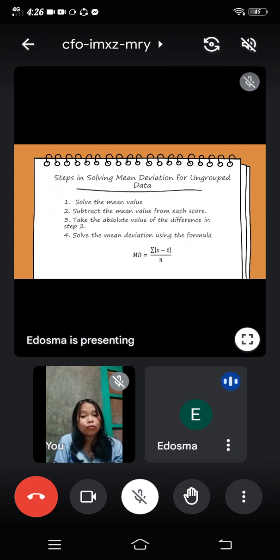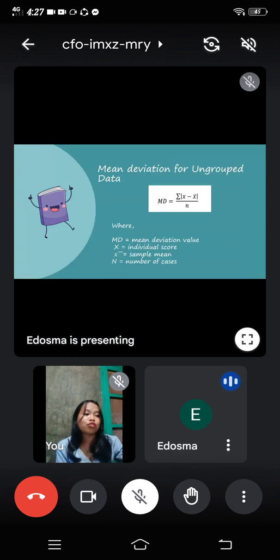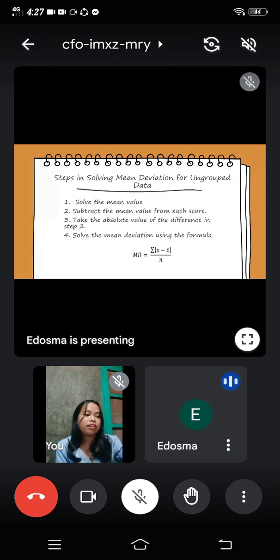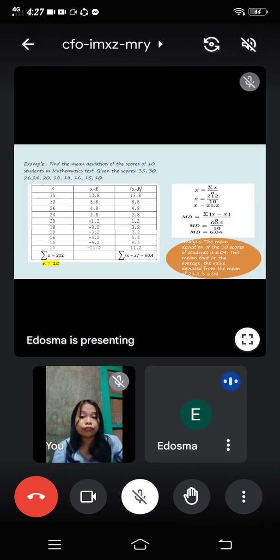I've already introduced to you the meaning of the symbols on the formula a while ago. You just have to remember it, class. Okay, so let's have a review. The MD would be the mean deviation value. This is the individual score, minus the mean, or the mean value, over the number of cases. So let's have this example in order for you to further understand mean deviation for ungrouped data.